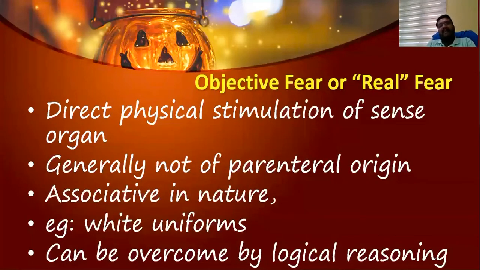Okay, and generally they are not of parental origin. Parental origin means the parent has never told them that if you go to a hospital they'll get hurt, or if you go to this particular person they'll get hurt. So the parent has never told, so it is not a parental origin. Whereas innate fear is of parental origin. Parents are the ones who taught you that if you tell lies, it's not right for you, God will punish you. All those things are innate fear. That is mainly taken from the parental origin. Okay, and the third one is associative in nature.